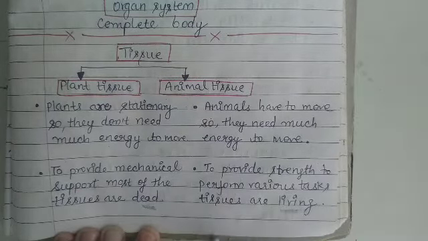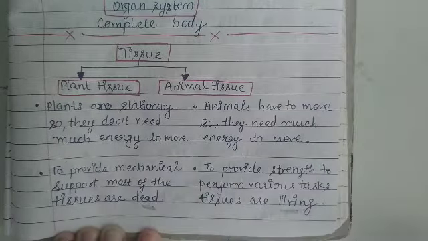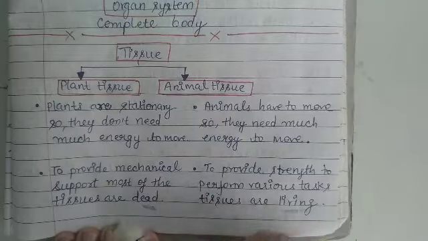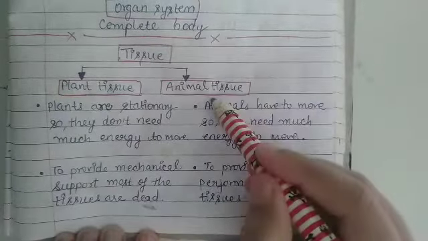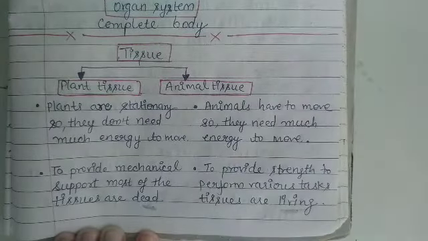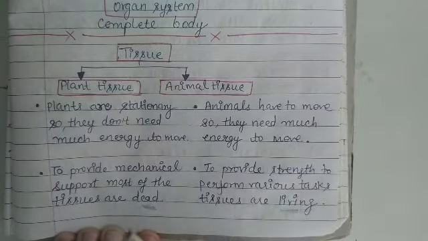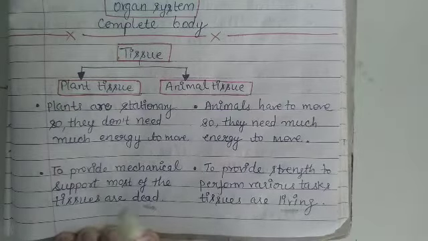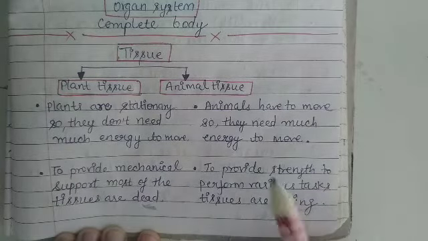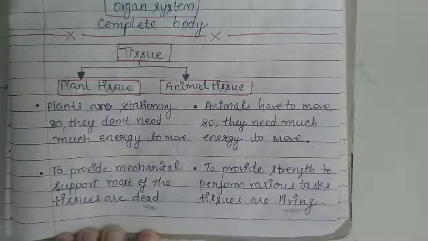So this was simply a difference between plant tissue and animal tissue. In this chapter, we are going to discuss which kinds of tissues are present in plants and which kinds are present in animals. But this was a single difference: most of the plant tissues are dead because they give mechanical support to the plants. In animals, they need strength to move from here and there. That is why all tissues are living tissues.